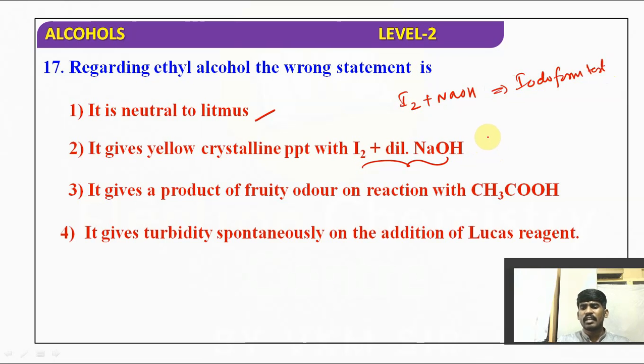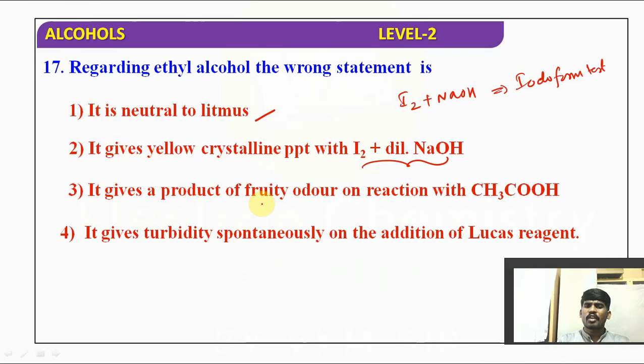So alcohol can give the yellow crystalline precipitate, that is the characteristic precipitate in the iodoform test. Generally any compound which exhibits the iodoform test has to give the yellow crystalline precipitate.